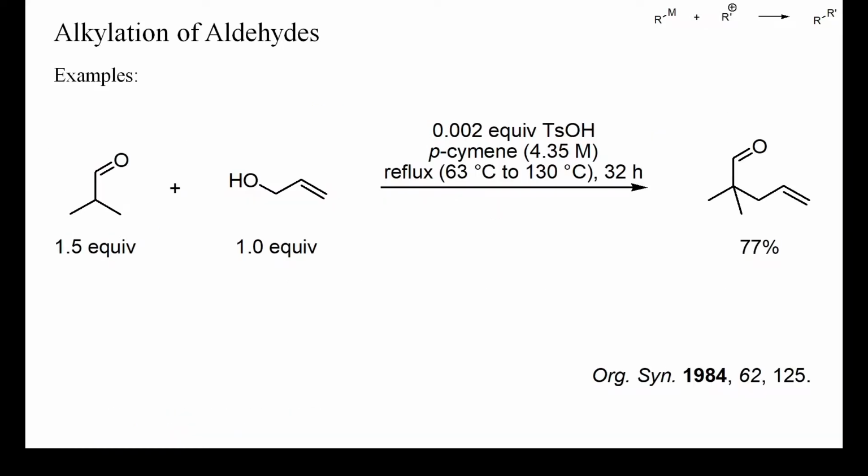Alcohols which readily form carbocations, such as benzylic or allylic alcohols, can sometimes be used directly to alkylate aldehydes. In this example, isobutyraldehyde was allylated in high yield just by heating with allyl alcohol and catalytic amounts of toluenesulfonic acid. A high boiling dialkyl arene was used as solvent, and potential side reactions were the allylation of the arene or hydride abstraction from the benzylic position of the isopropyl group. None of these occurred, however.